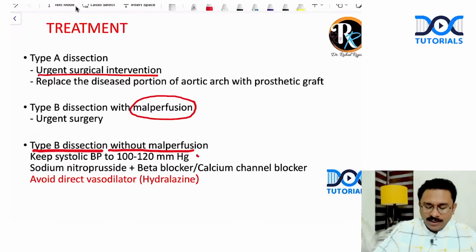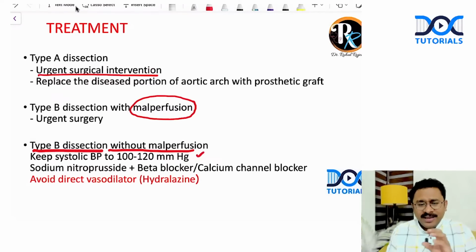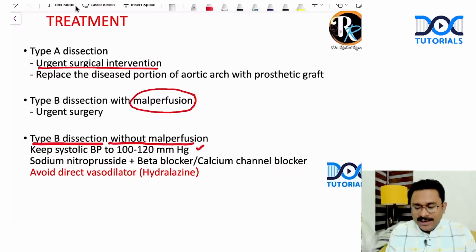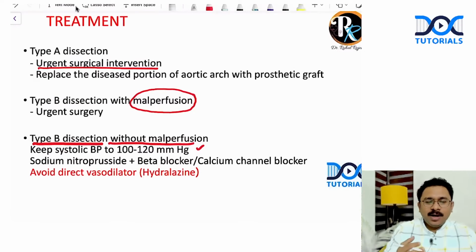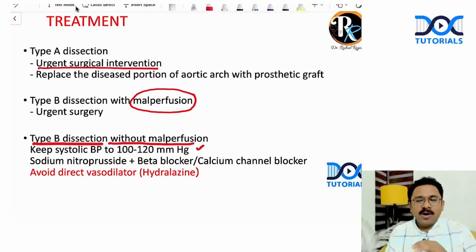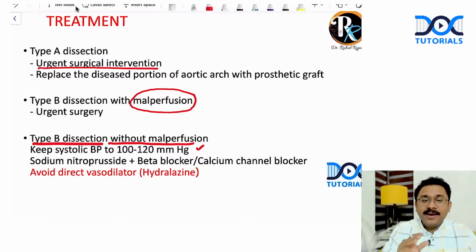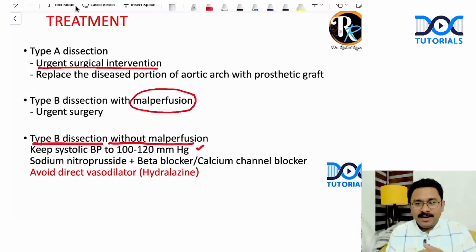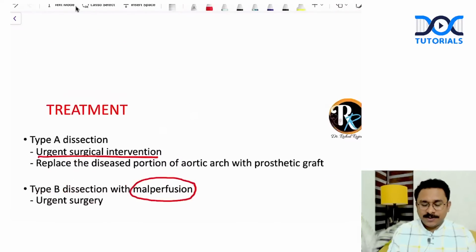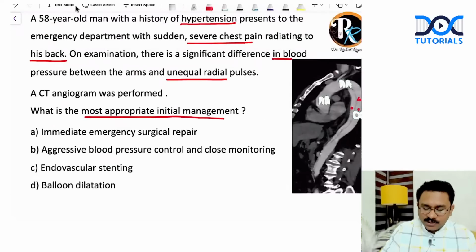You will try to keep the systolic BP in the range of 100 to 120 mmHg with a combination of sodium nitroprusside with a beta blocker or a calcium channel blocker, taking care to avoid a direct arterial vasodilator like hydralazine that can worsen the dissection. So what is going to be the answer for this question?